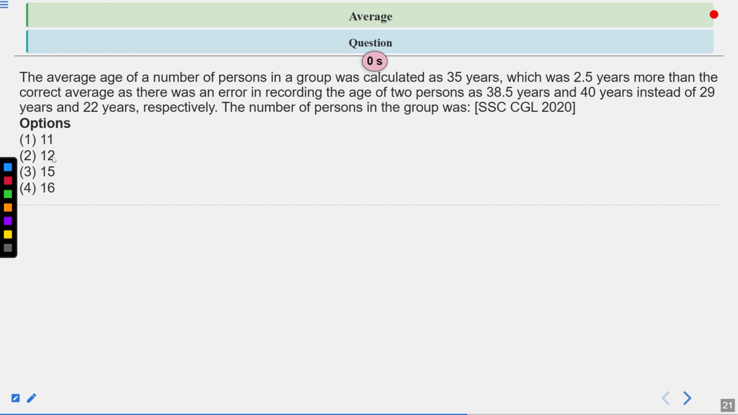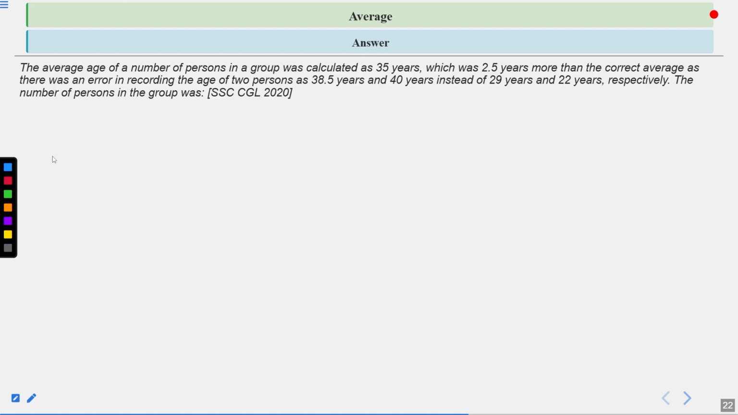Now time's up. Let's see the solution of this question. So in this question, we don't know the number of persons. We need to calculate the number of persons, but their average is given, which is 35. And it is also given that it was 2.5 more than the correct average, as there was an error